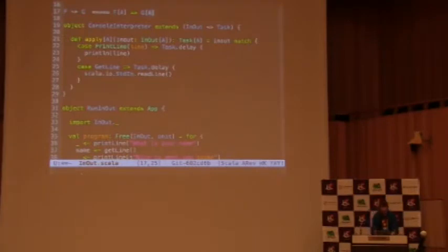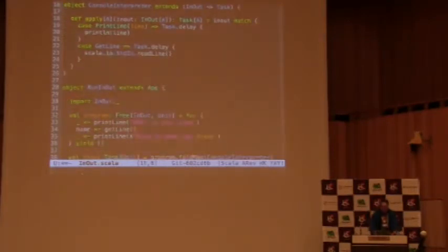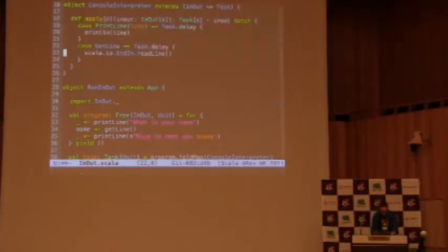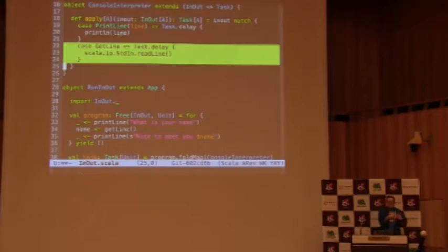So what we're saying is, what kind of task should I return if I see print line, where our task will just be printing a line to the console. What should happen if I want to get a line, where we will return a task that will fetch a line from the user from the console. Does it make sense, more or less?